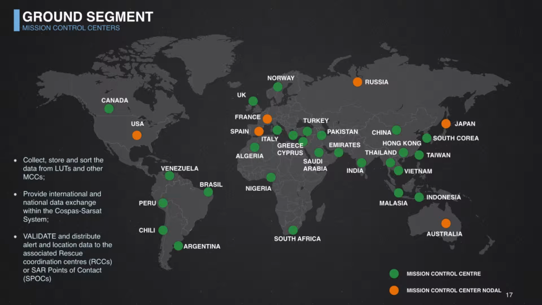So the data is automatically relayed to the local authorities where the actual SAR, search and rescue mission, should take place.